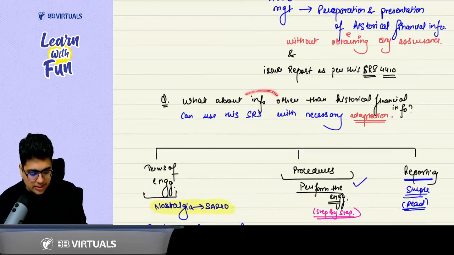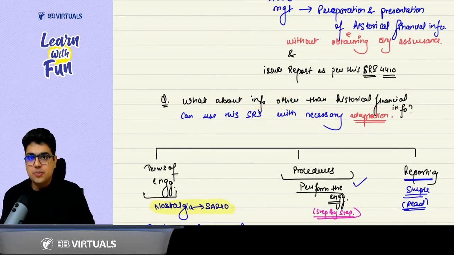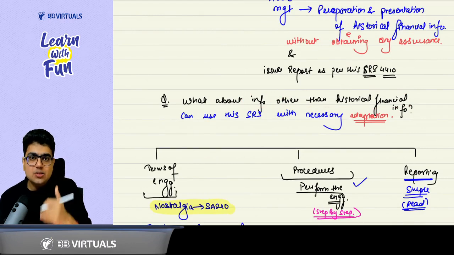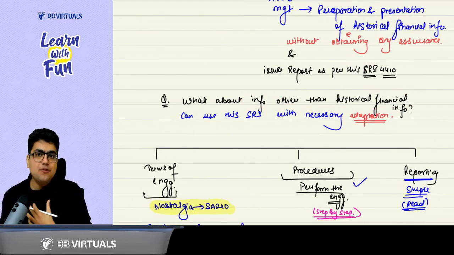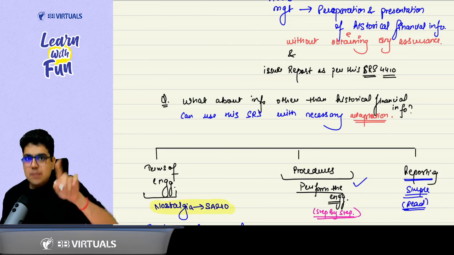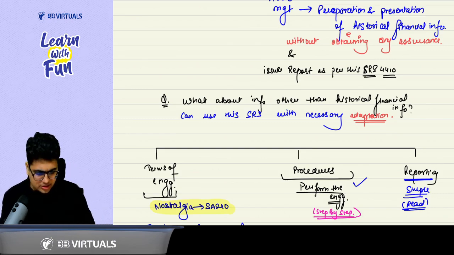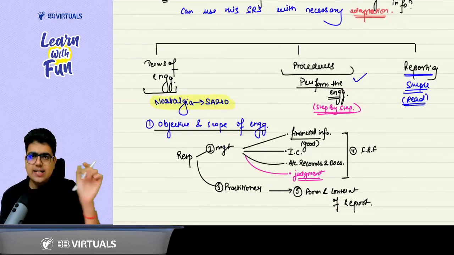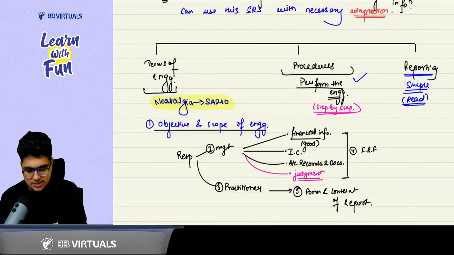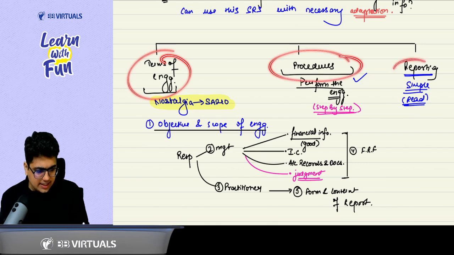Now, sir, what about information other than historical financial information? What if the management asks us to compile any other information? Then in that case, you can again apply this standard with some necessary modifications or adaptation. Now we have divided this standard, like the last one, into three parts: terms of engagement, procedures, and reporting.